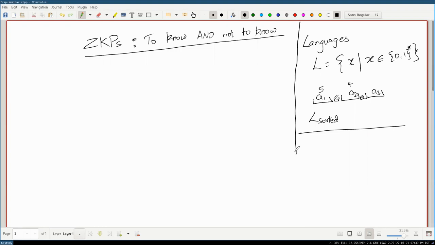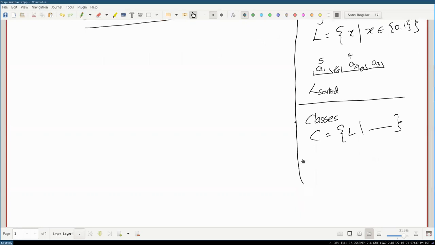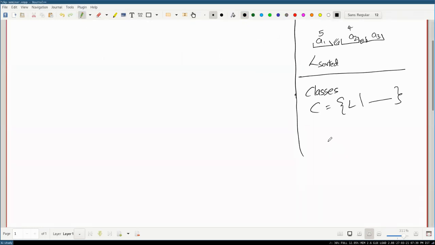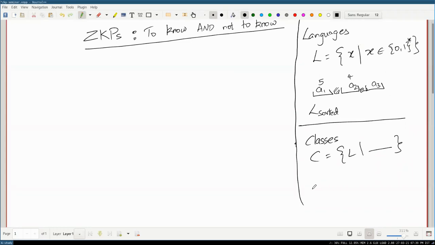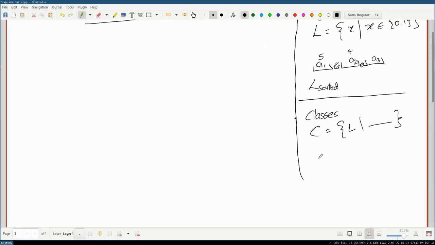So we have something known as classes. A class is just a collection of languages L satisfying some constraint. You're free to define your own classes. There's nothing really stopping you from defining a class, just like there's nothing stopping you from defining a language. You can pick your favorite strings and call it L my favorite strings. Similarly, you can pick your favorite languages, the problems you're interested in, and call them the class of my favorite languages. But there are a lot of very nice sets of languages which have interesting common properties that we exploit.